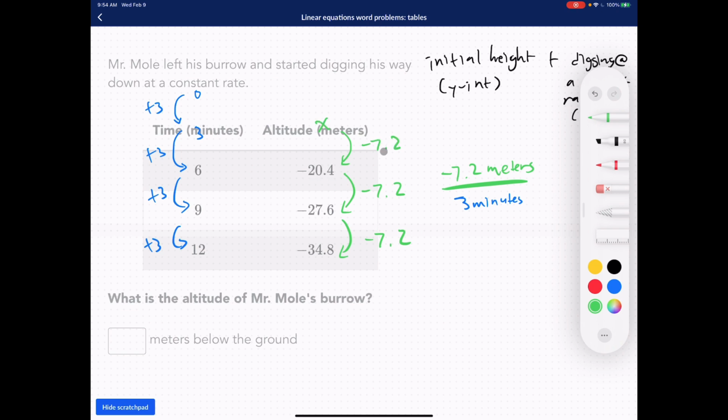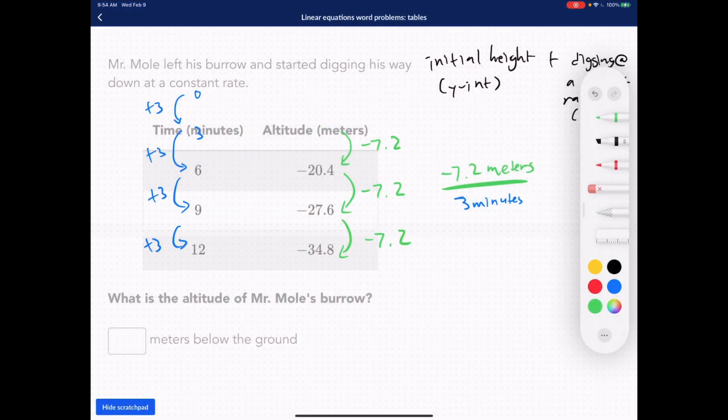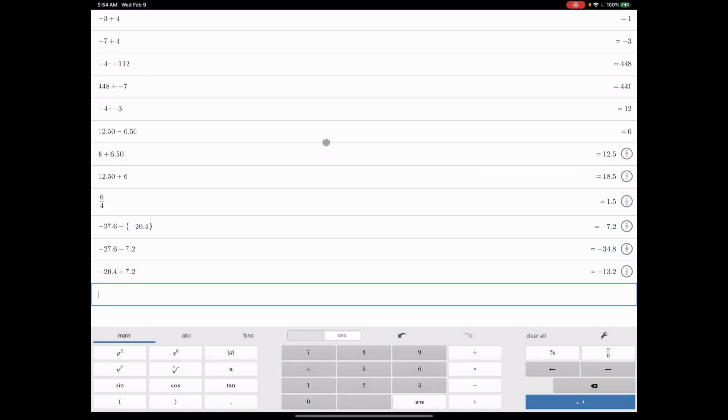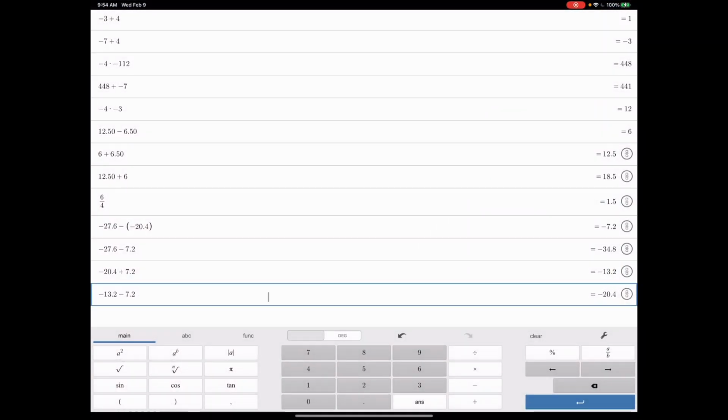We add these numbers. So negative 20.4 plus 7.2, and that's going to give us negative 13.2. So let's check if this is actually true, okay? Negative 13.2 minus 7.2 is negative 20.4. You guys see that? Negative 13.2 minus 7.2 is negative 20.4.